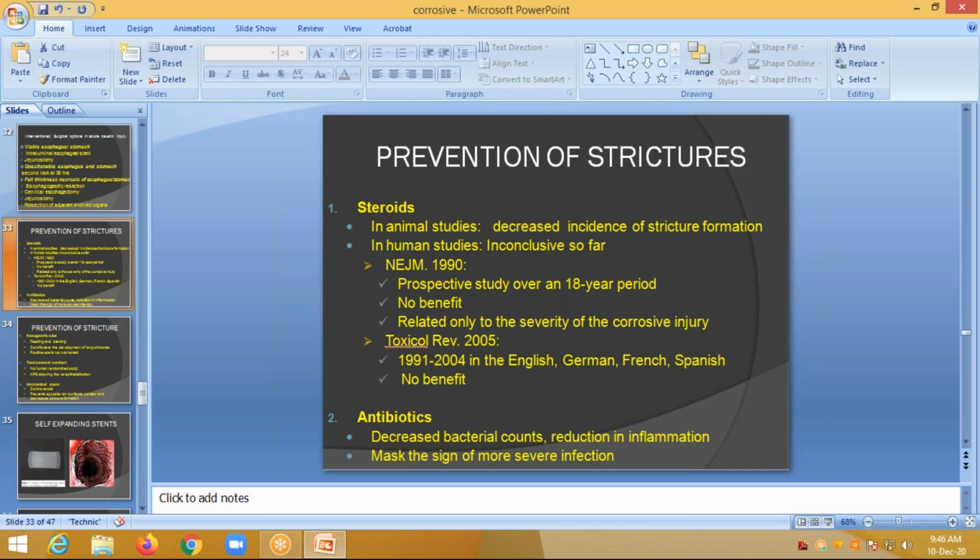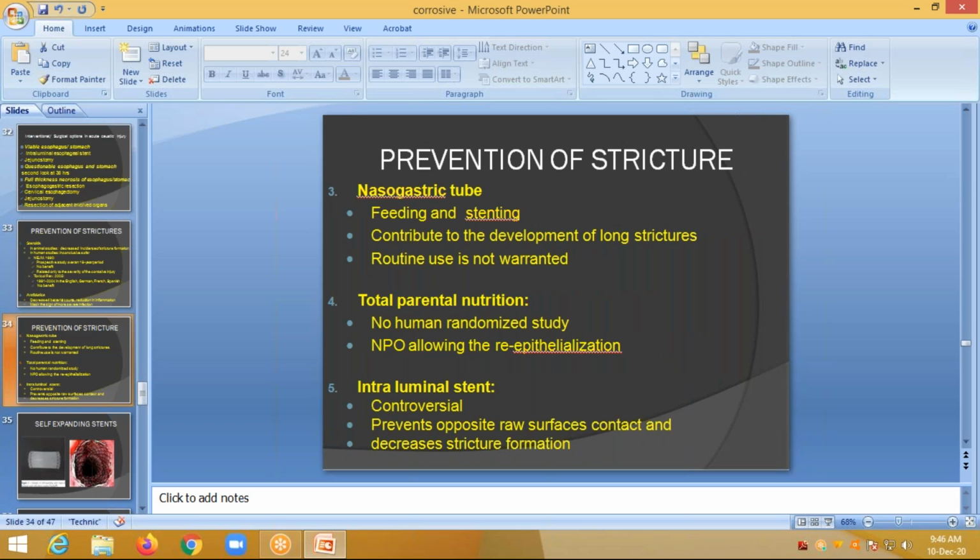Antibiotics are sometimes useful because they decrease bacterial count and reduce inflammation, but they can mask the signs of more severe infection. For prevention of strictures, nasogastric tube feeding and stenting are done, though they contribute to the development of long strictures, so routine use is not warranted. For total parenteral nutrition, no human randomized study is done. Nil per oral allows reepithelialization over 3 to 4 days, so the patient is kept nil per oral. Intraluminal stenting is controversial; it prevents opposing raw surface contact and decreases stricture formation.